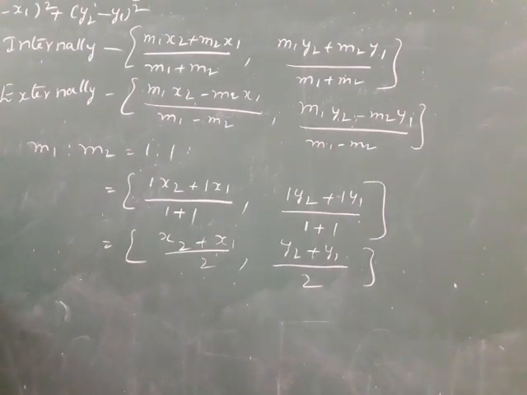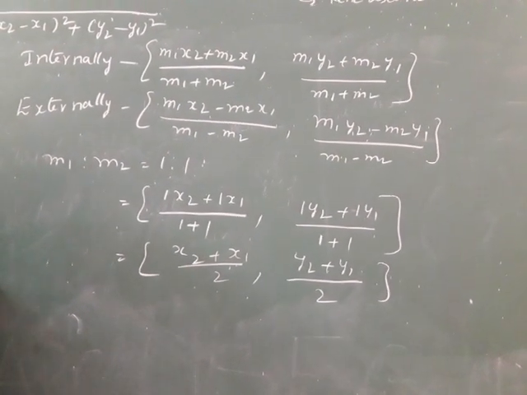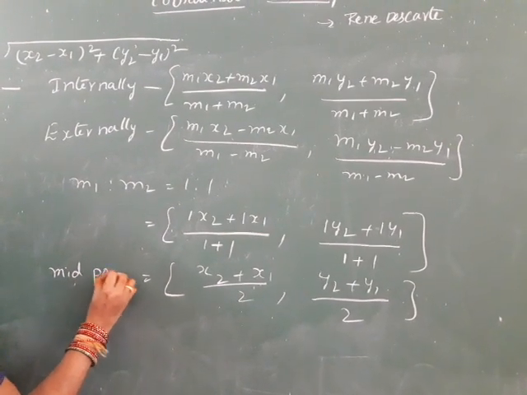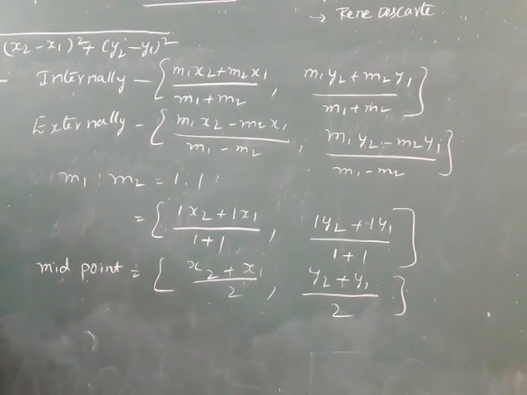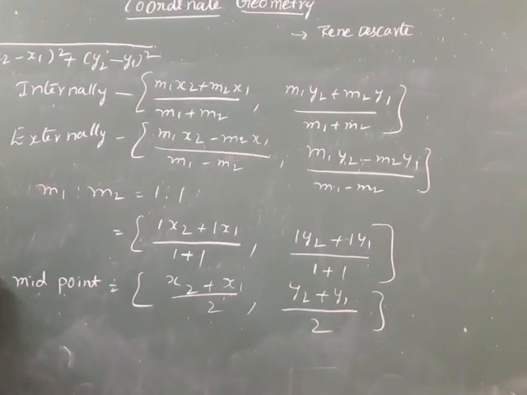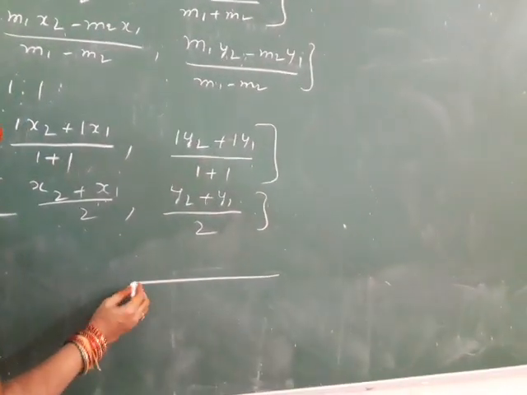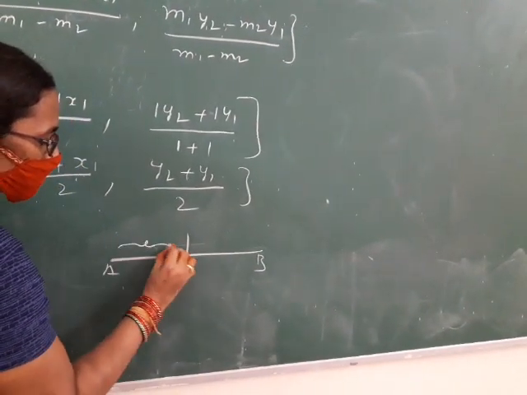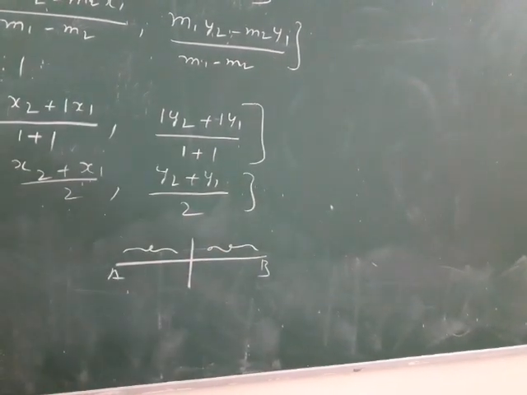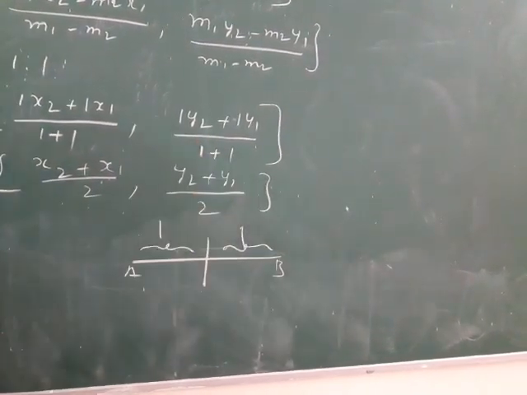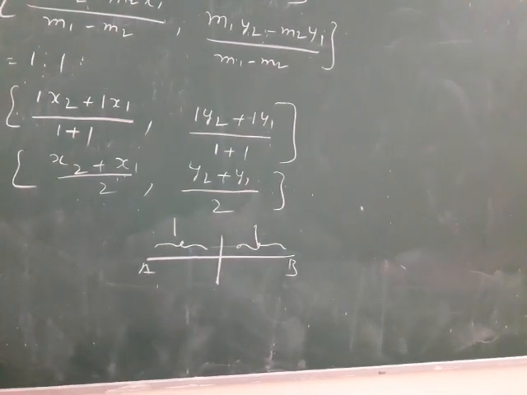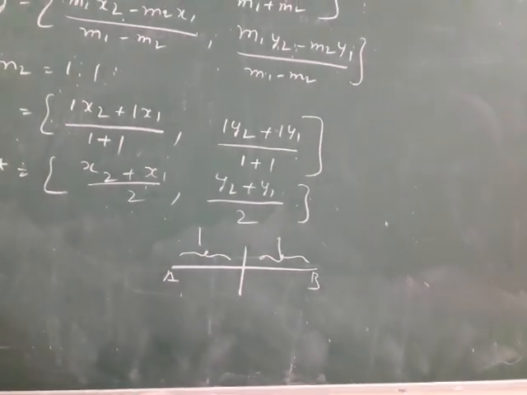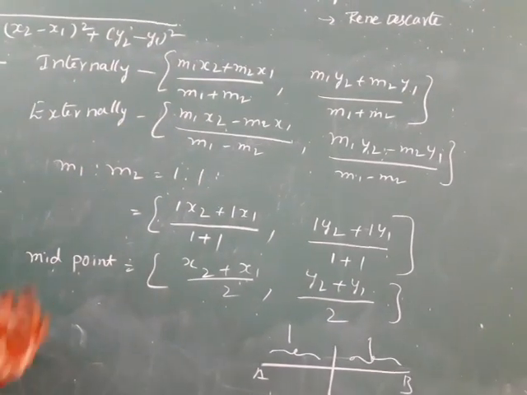What do we call it? The formula is the midpoint formula. Why do we call it the midpoint? The midpoint divides the line segment in equal ratio. That ratio is 1:1. That is the special case of this section formula. These all were discussed in the previous class.